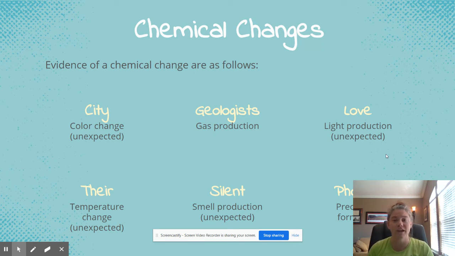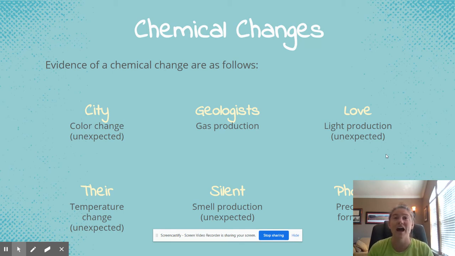Adding food coloring to water would not be an unexpected color change because I know the food coloring already has a color, so it will change. So that's what I mean by unexpected color change. Gas production, which is I can actually see bubbles forming inside my two samples when I mix them together, or when an unexpected smell is produced. Some gases have a really awful odor that comes along with them. So that would also be an unexpected smell, and that would show you that gas is being produced.